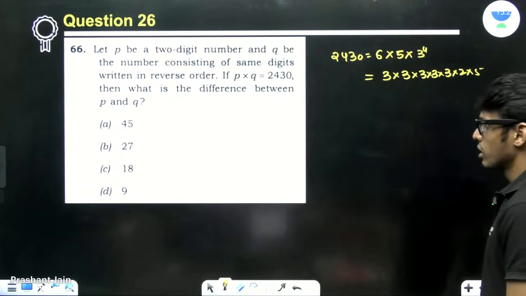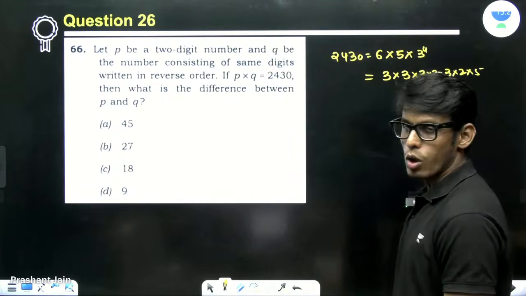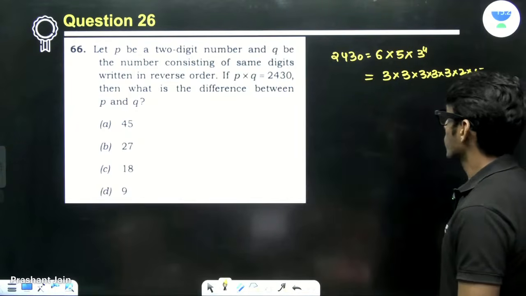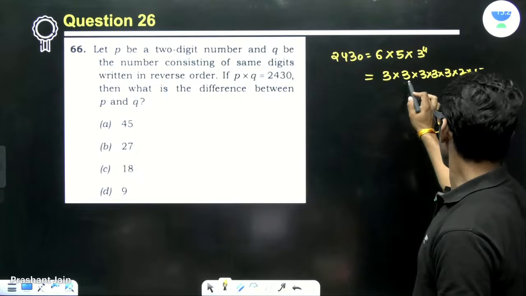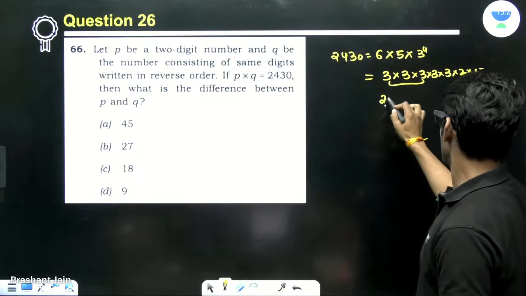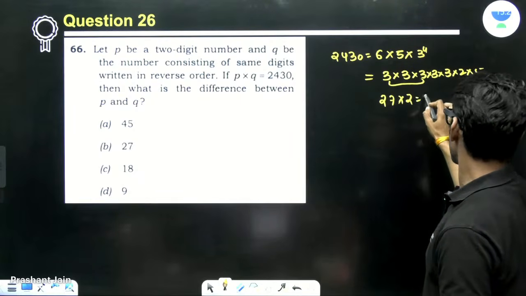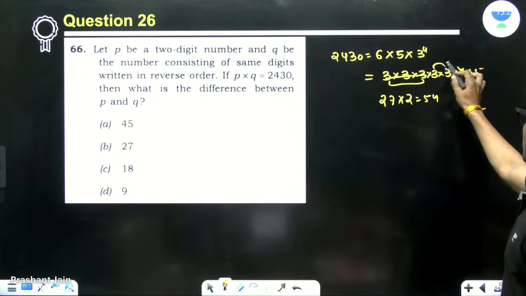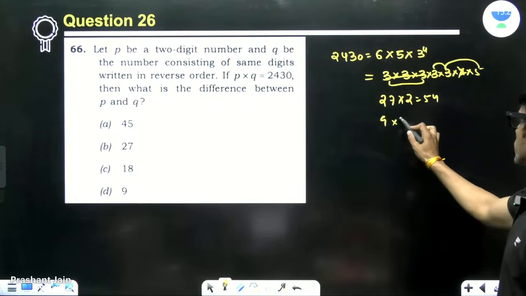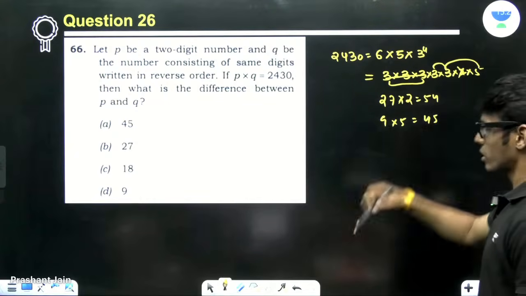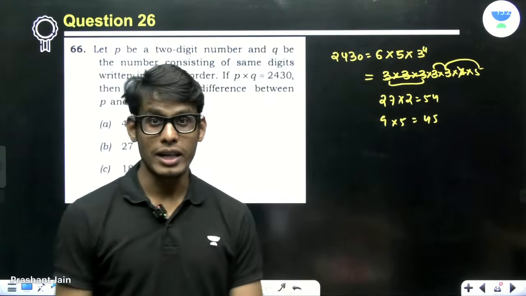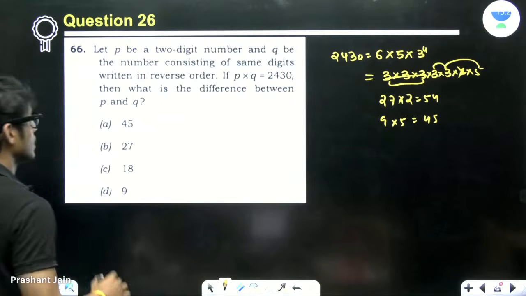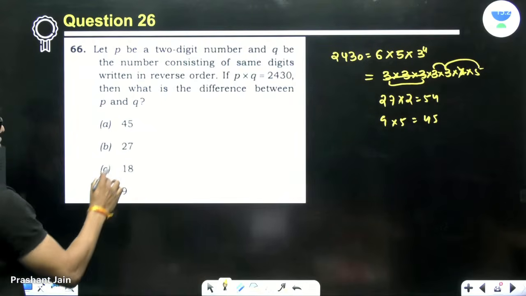So some sort of hit and trial will be involved here. If I take these three, 27 times 2, 54. So this is taken and then 45. So this is the number. We have found it. I'll tell you how I was able to do this. But first of all, what is the difference between these numbers? 9.